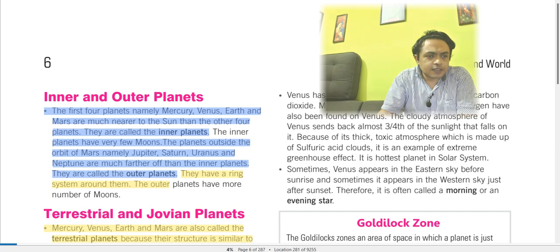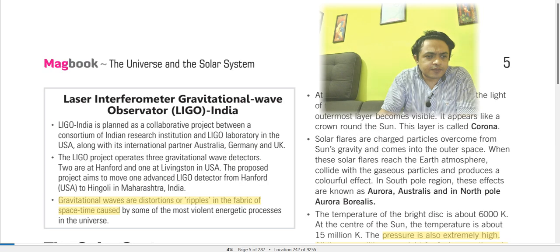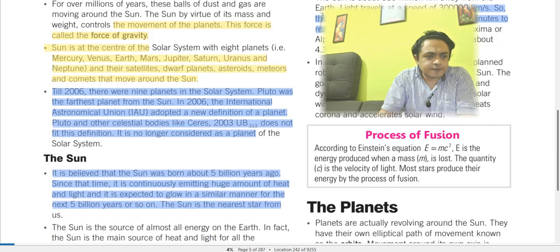Now we are seeing that Venus is basically made of carbon dioxide and so on, and the cloudy atmosphere of Venus sends back the sunlight.